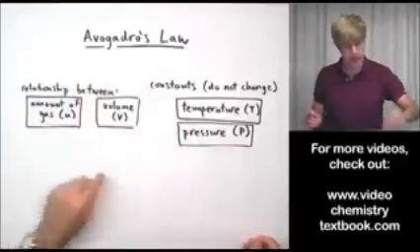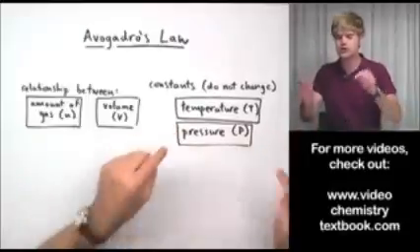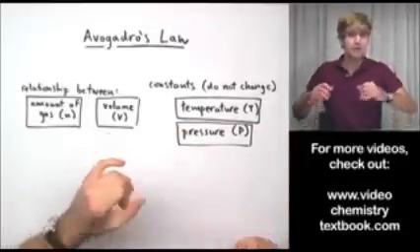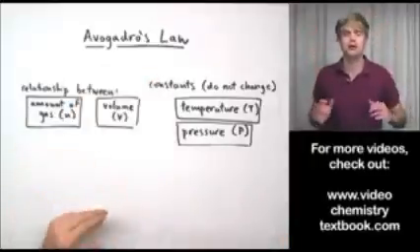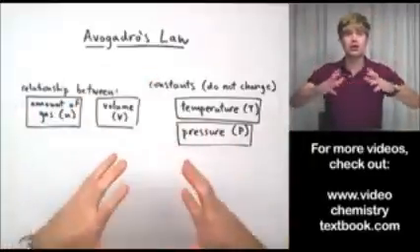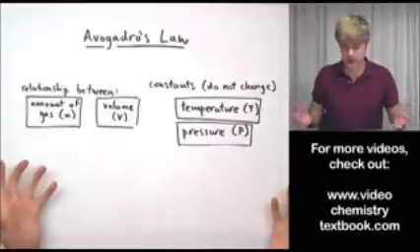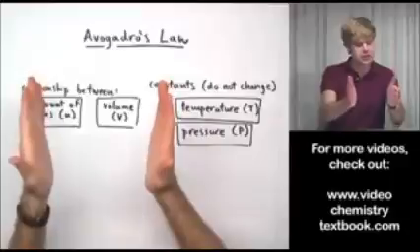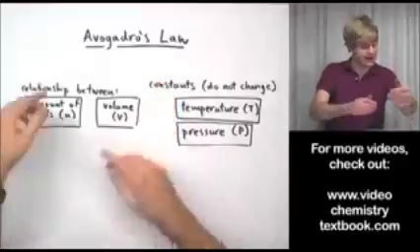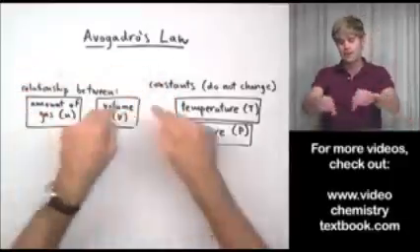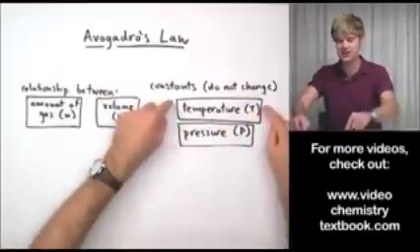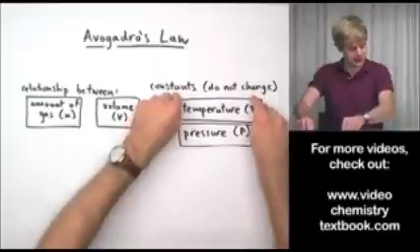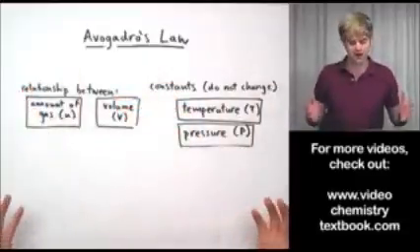You can't do that. The other thing that I wasn't changing is the pressure. So it's not like I was blowing up the balloon, but then taking it up to the top of Mount Kilimanjaro, where the air pressure is much less than it is here down at sea level. So I was also not changing the pressure. So when we're talking about Avogadro's law, the relationship between the amount of gas and the volume, I can change either one of those, but I cannot change the pressure or the temperature of that gas. These are my constants, these are my variables.